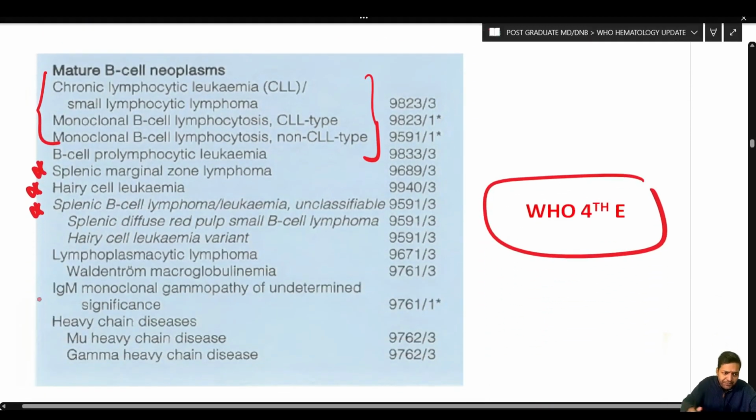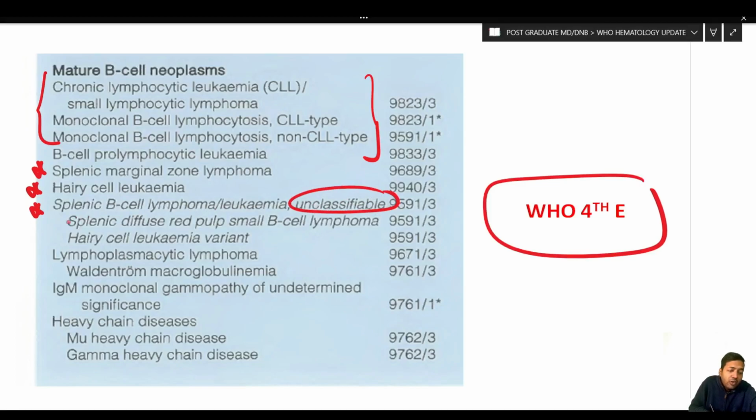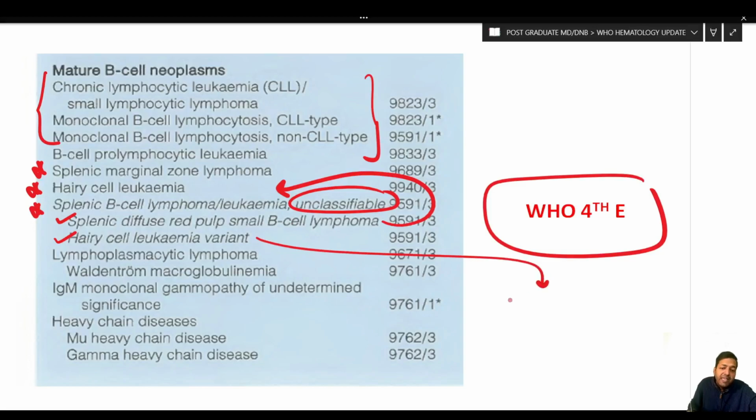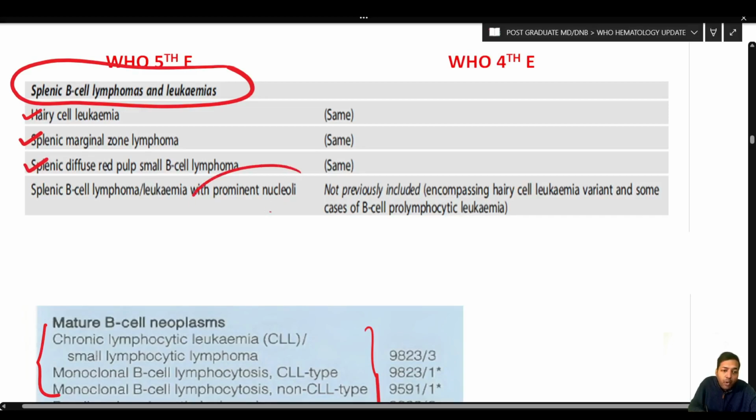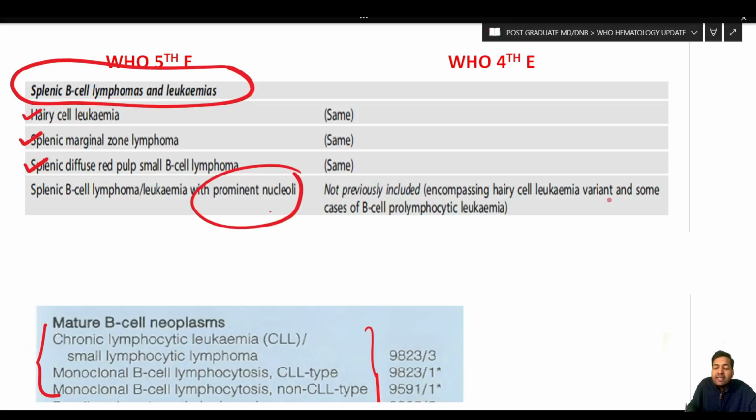If you see over here, the splenic B cell lymphoma leukemia unclassifiable was there. They were actually containing two entities, like the splenic diffuse red pulp small B cell lymphoma and the hairy cell leukemia variant. What has happened is that splenic diffuse red pulp small B cell lymphoma has come out as a separate entity, and the hairy cell leukemia variant is now under a new entity, that is the splenic B cell lymphoma leukemia with prominent nucleoli, along with another entity, that is the CD5 negative cases of the B cell pro-lymphocytic leukemia. These two entities are now under the splenic B cell lymphoma leukemia with prominent nucleoli.